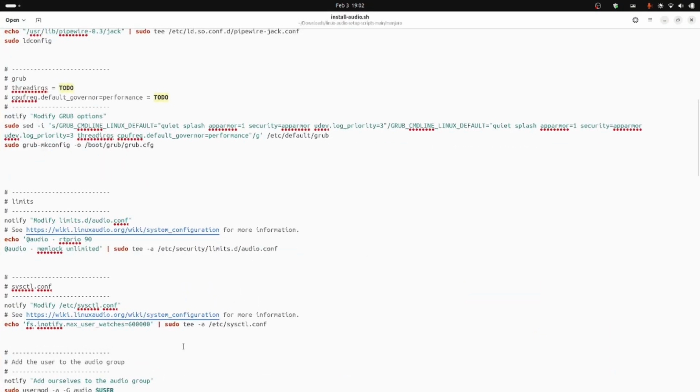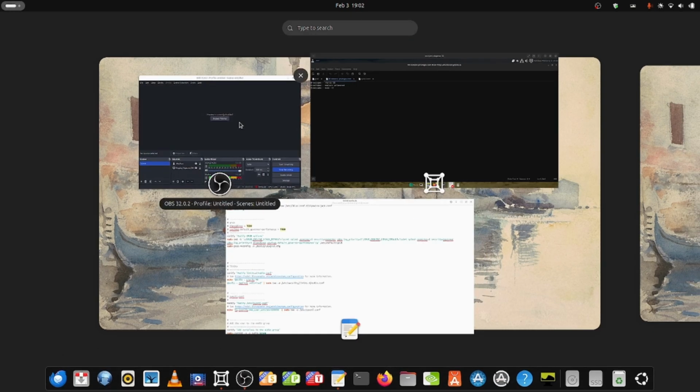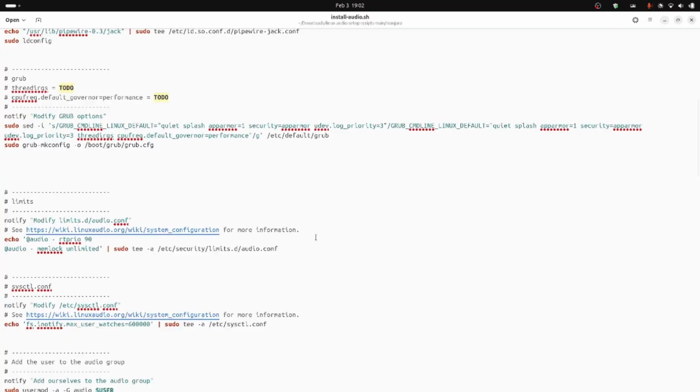Next is the system control configuration. You have to give the maximum user watches equal to 6 lakhs. 6 lakhs means 600,000. In India, 600,000 is pronounced as 6 lakhs. 6 lakh is equal to 600,000. 1 lakh is equal to 100,000. So let us see whether this is done.